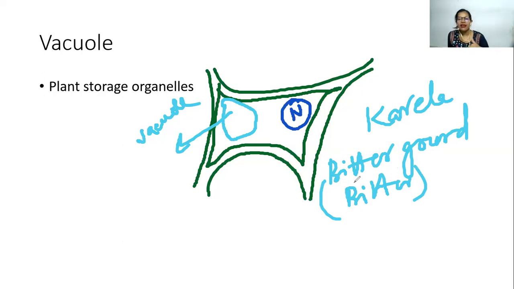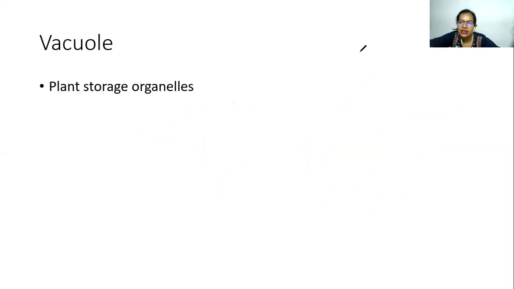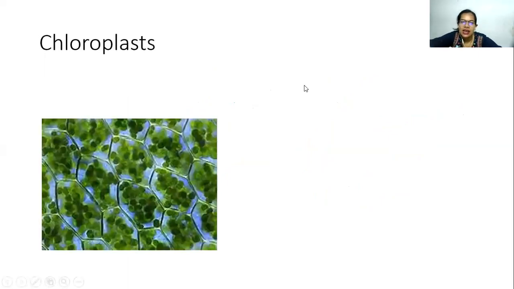But we humans have evolved in such a way that even if it is bitter, we are ready to eat it after cooking, adding so much salt and sugar, and still we are eating the bitter gourd. Okay. So the chemical of bitterness is present in the vacuole. I hope this is interesting. Now you know why the bitter gourd is so bitter in taste.